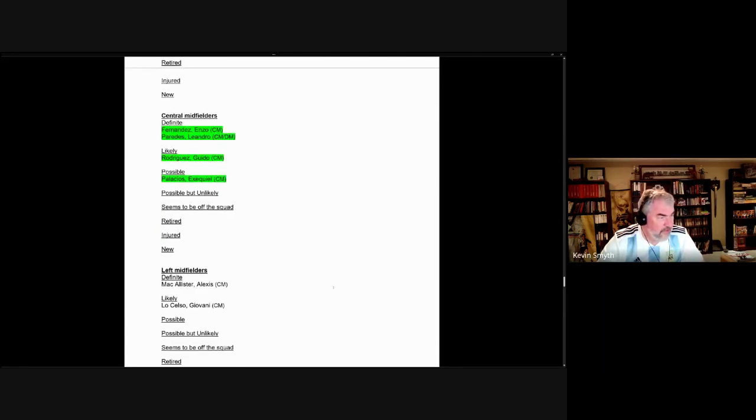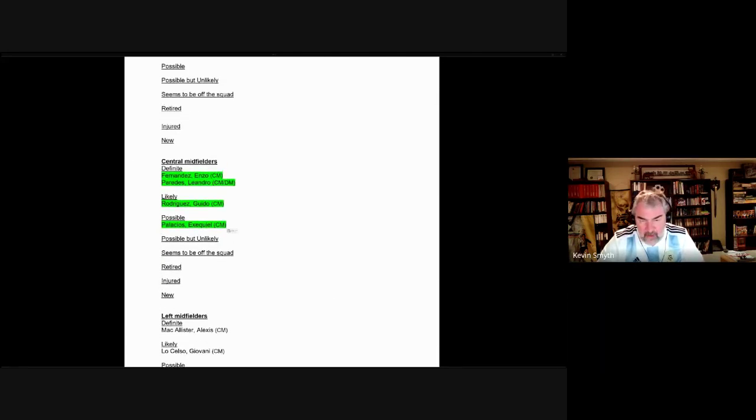So all four of the central midfielders we had were listed, and we're going to actually do left and right midfielders too, because they played a 4-3-3 in the first game, which does have a left and right midfielder, but they played a 4-4-2 in the second game, which does not, and some of these players show up.